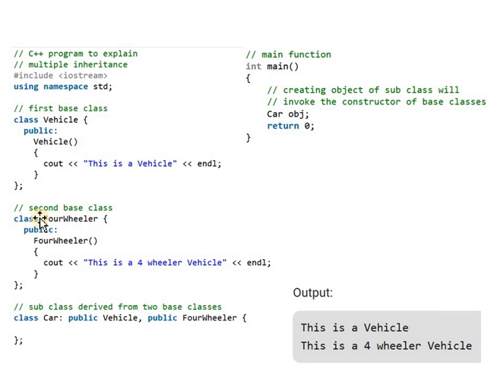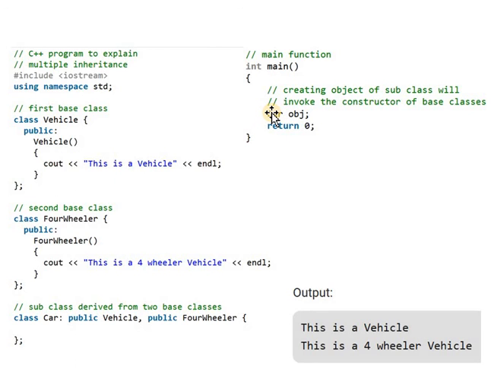By using these two classes we are deriving the class car. So this is an example of multiple inheritance. In the main function you create the object of the derived class, the subclass. Here we are creating the object of class car.